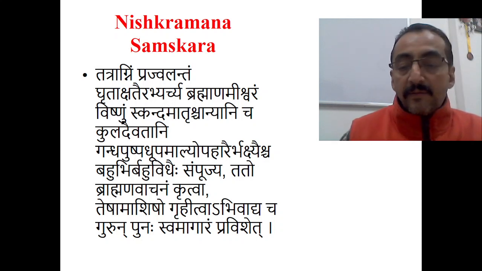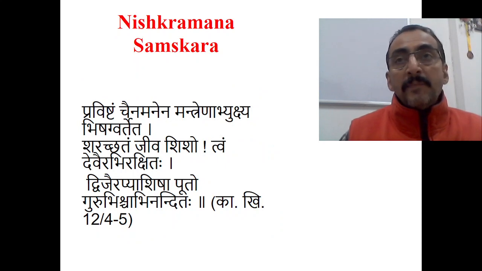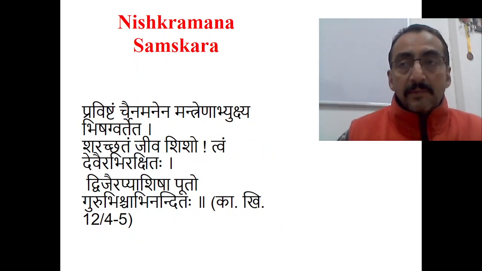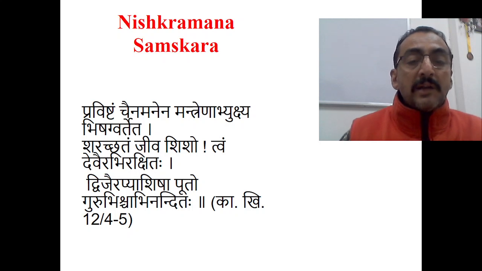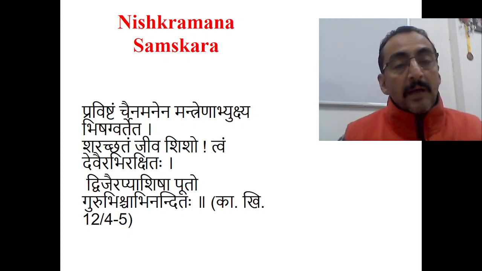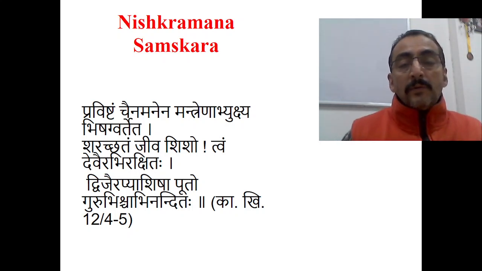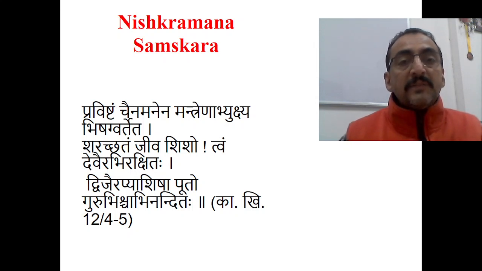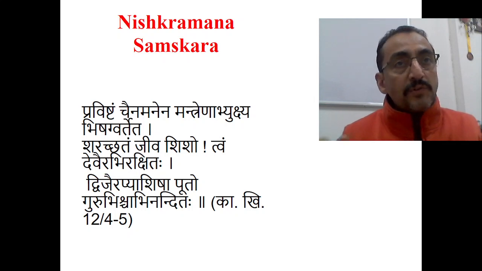So these are the references given by Kashyapa regarding Nishkramana Samskara. We will see the details later. Pravishtam chenam anenaha mantrena abhyuktaha bishagvartetaha sharachataham jivashishoho tvam devata abhirakshataha dvijay rapya ashishaha puto gurubhisha vinunditaha. This is the reference given in Kashyapa Kalpasthana, 12th chapter, 4th and 5th shloka.